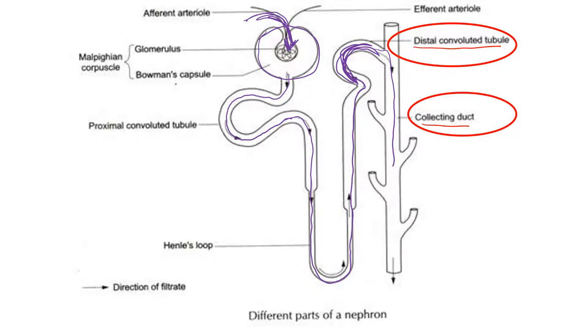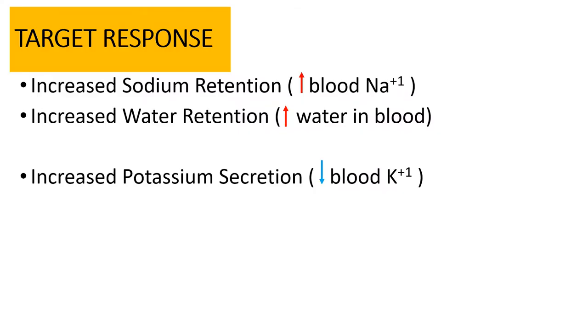And that's the other place that aldosterone is going to act, on the collecting duct. Now, from the collecting duct, we're actually going to call what's in this urine at this point, and it is going to go to the bladder. So this is where it's going at this point. The distal convoluted tubule and the collecting duct are at the end of the filtration process. So these are the two areas where aldosterone is going to act.